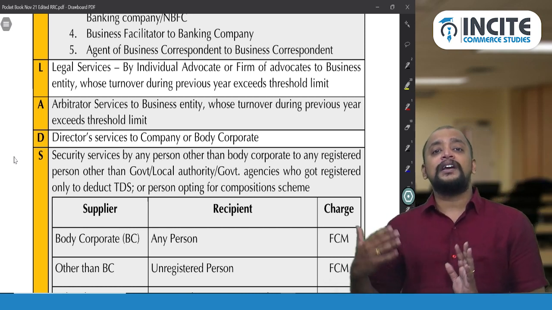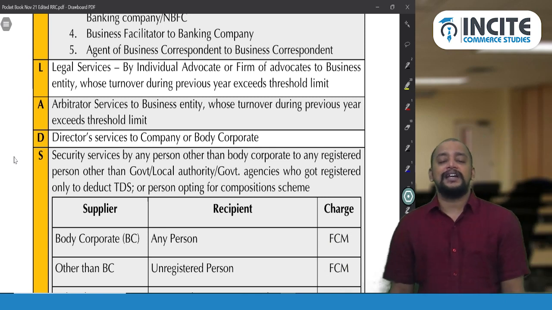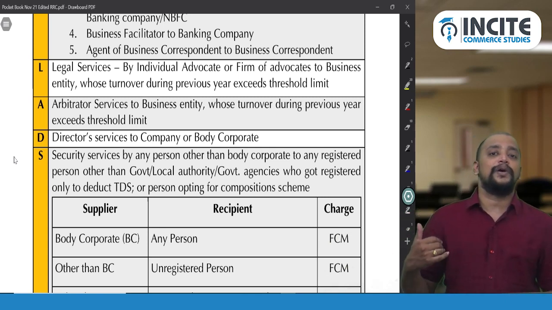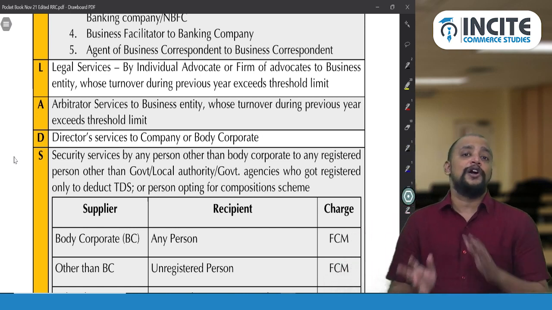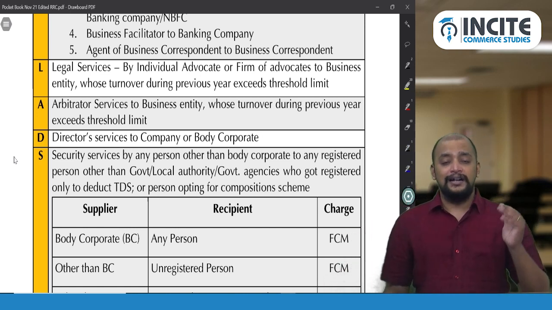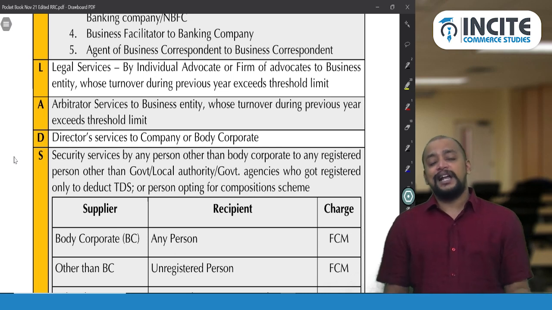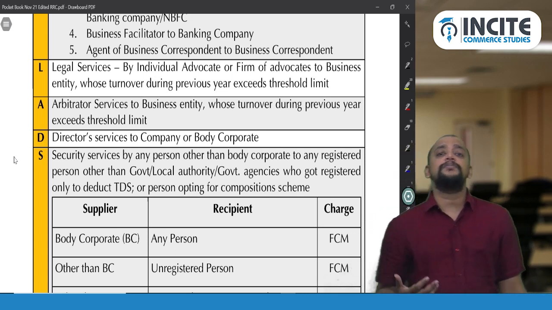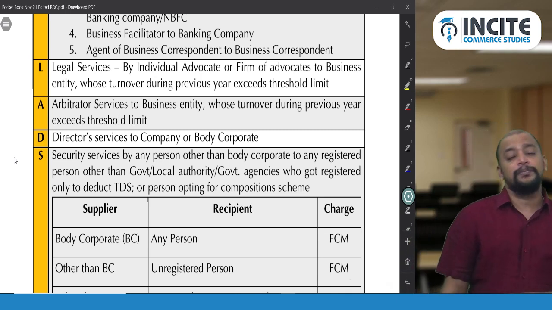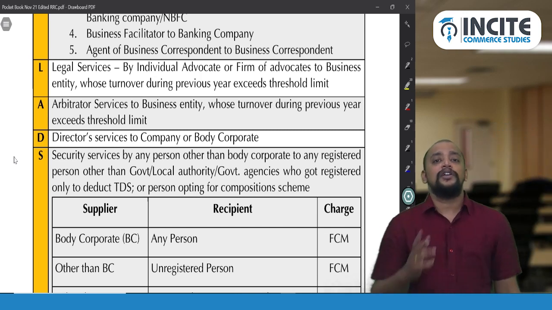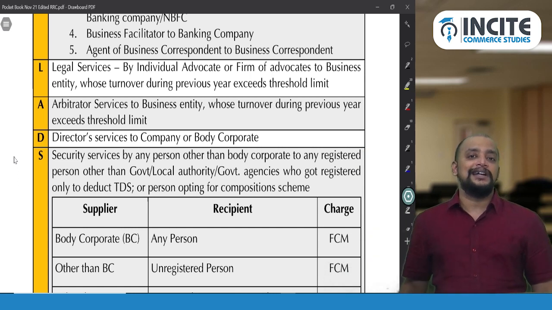Whereas if the company is making some payment which is chargeable to TDS under Income Tax section 194, then in that case whatever money the director is receiving will not be taxable in the hands of the director as salaries, but it will be taxable as PGBP or IFOS. Due to that reason, whatever money is received from the company will be chargeable to GST. On that, the company has to pay GST under RCM.